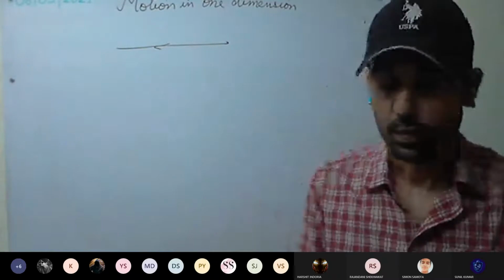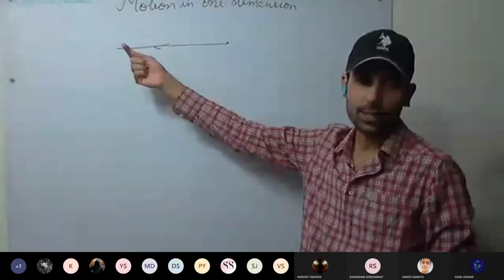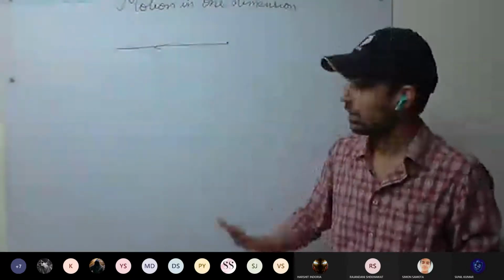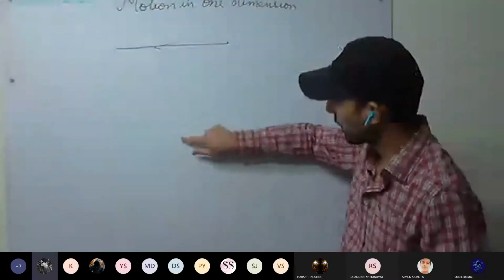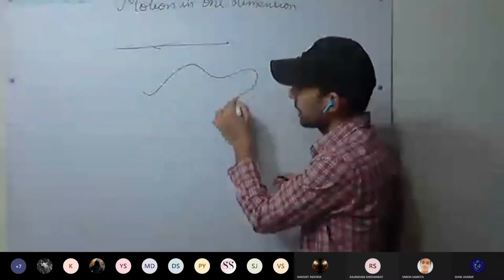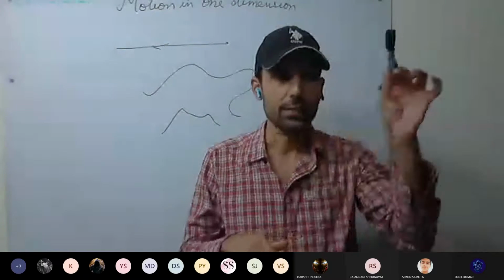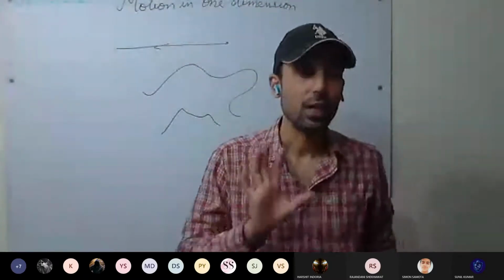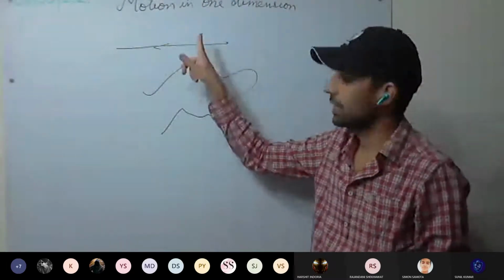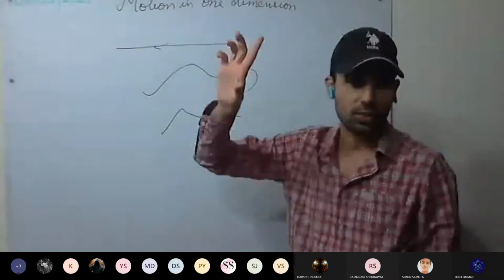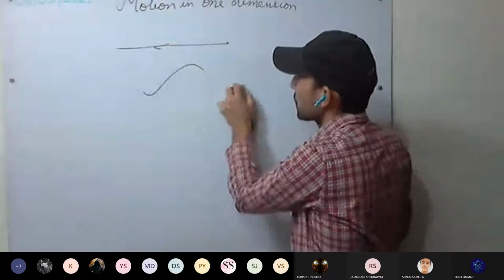So motion in one dimension is a body moving either in this direction or this direction, that is, along a straight line. In two dimensions, this body is two dimensional: a body moving along a curve like this, or anywhere it can move. And space means three dimensional. Our study will be limited to only one dimension, that is, a body moving in a straight line, either this direction or this direction only. We won't be discussing two-dimensional or three-dimensional motion of a body.